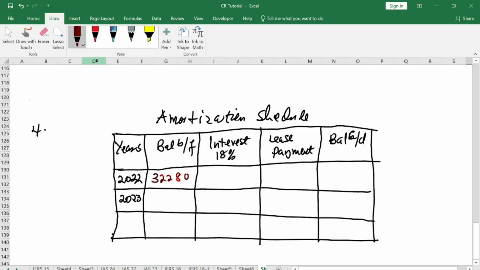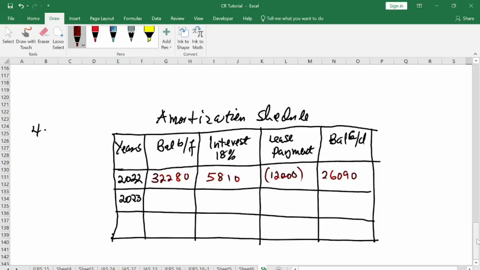So 32,280 plus our interest at 18%. So year one we will have 5,810. How much are we paying annually on our lease? 12,000. There you put 12,000 here. What do we have at the close? So at the close we will have 26,090. All right, so this will be our closing balance.